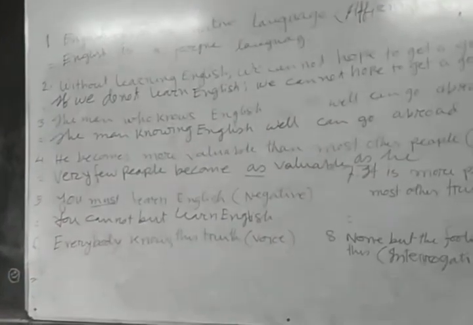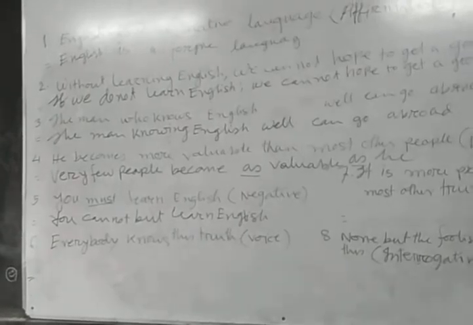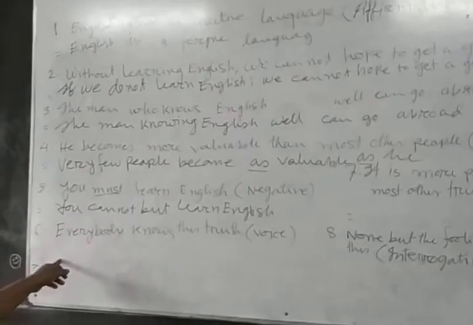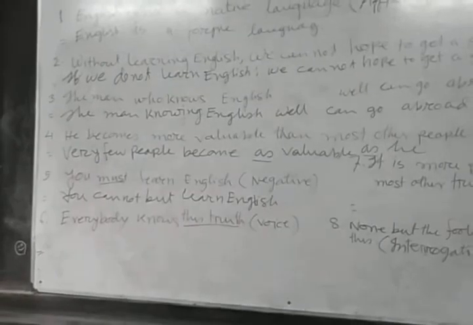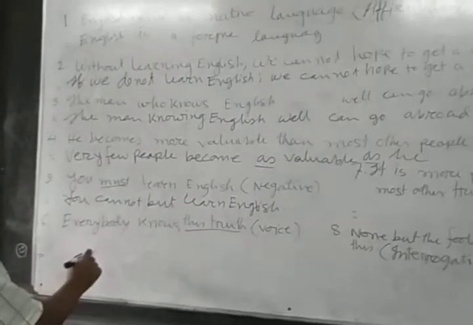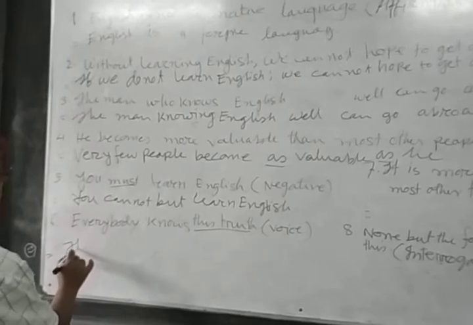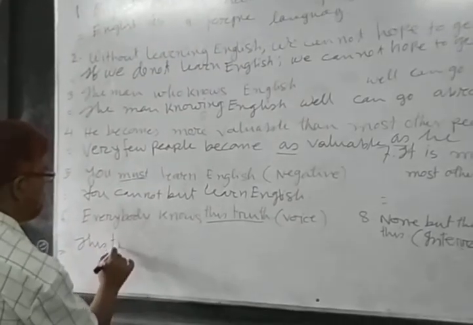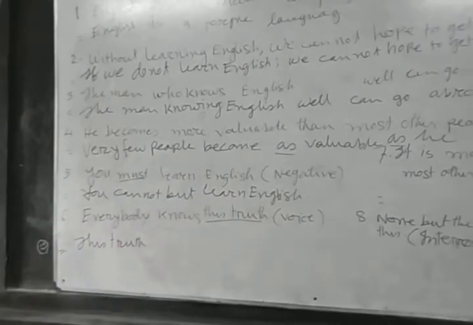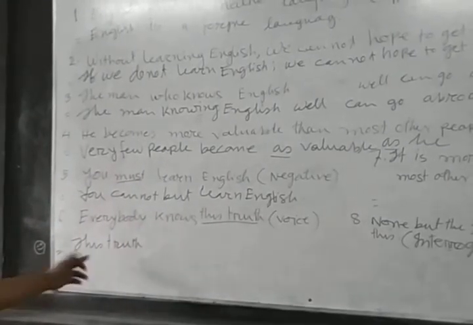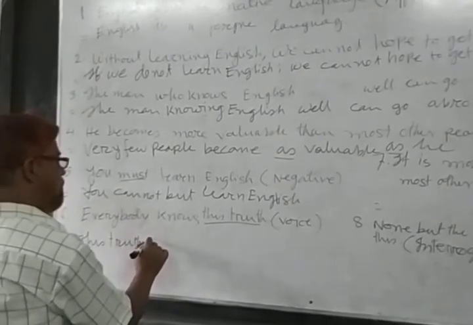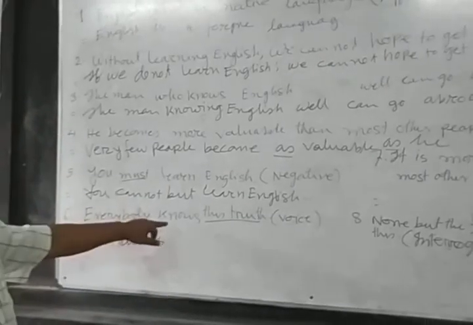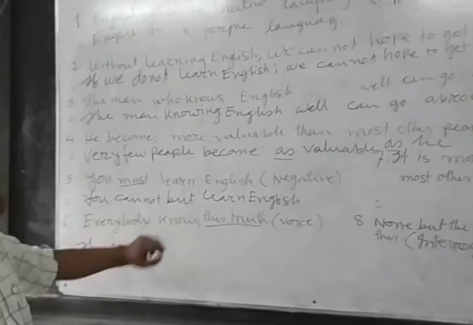Number 6, everybody knows this truth. In the bracket, make it negative. So you know that the object of the verb becomes the subject. This truth is our subject, and this truth is singular, so you use is because it is in the present indefinite tense.